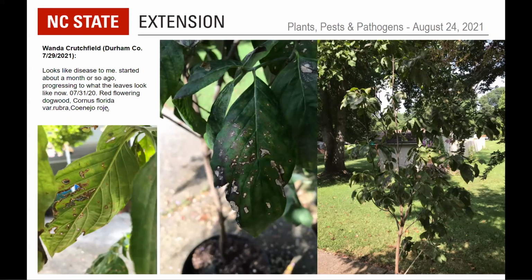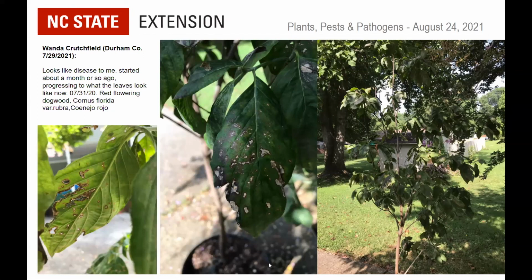So a good set of pictures showing both the upper and lower surface of the leaf and the tree in general. A little bit hard to distinguish the tree from the background there because of the shadow and the other objects in the field of view there. But other than that, a good set of photographs.